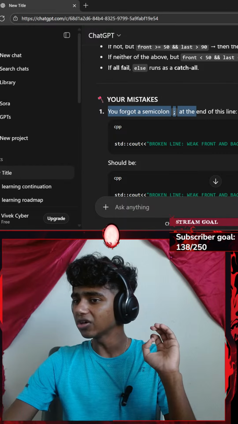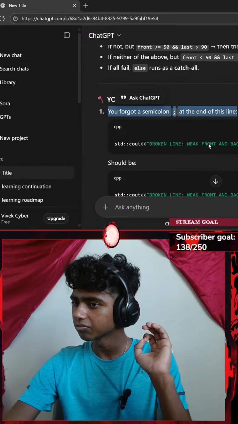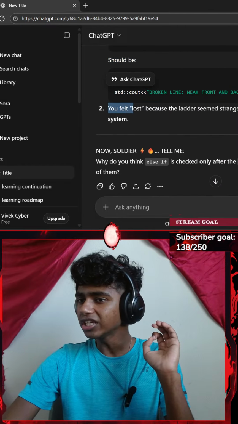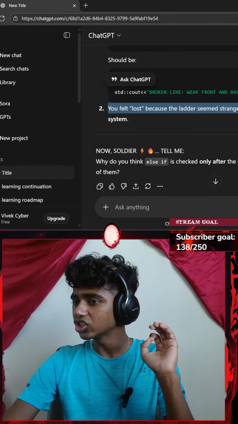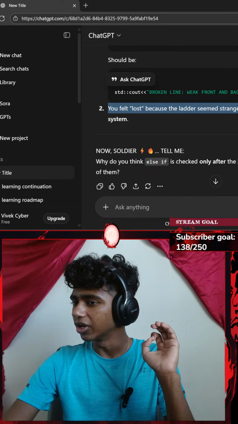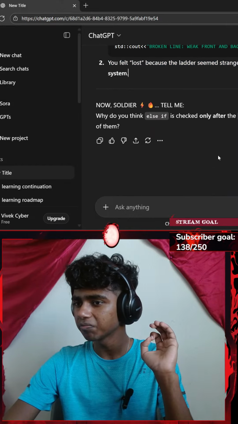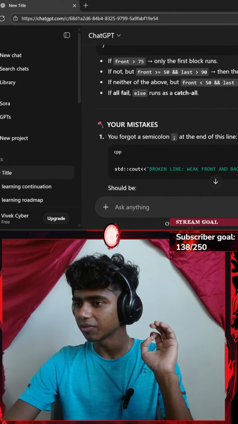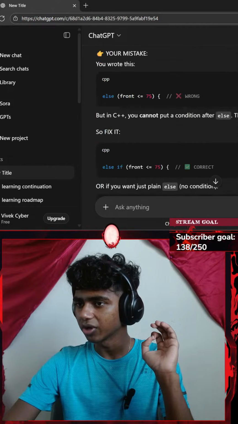Your mistakes. You forgot a semicolon at the start of this line. Okay, you felt lost because the ladder seemed strange, but it's just a sequential check system. Okay, why do you think else if is checked only after if? Let me actually go all the way up real quick.